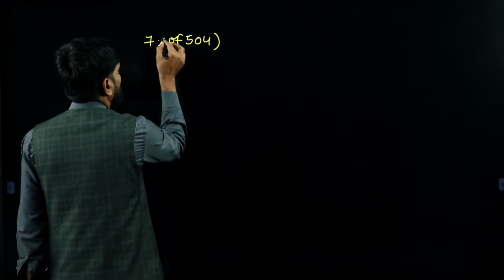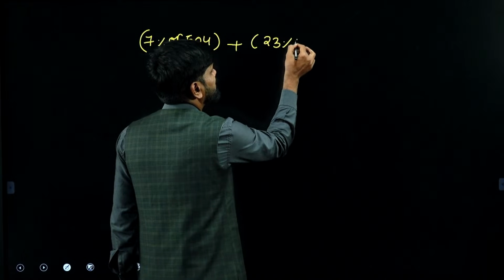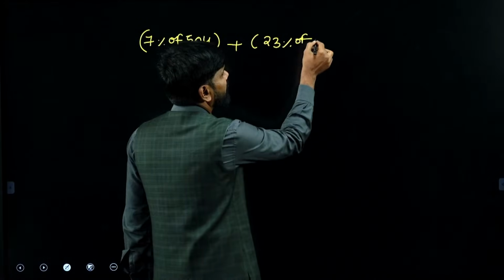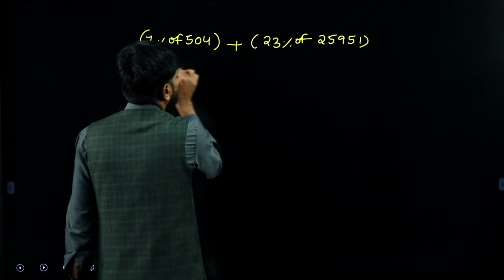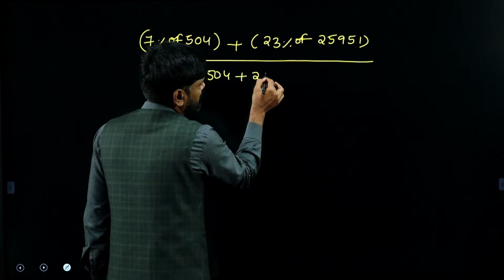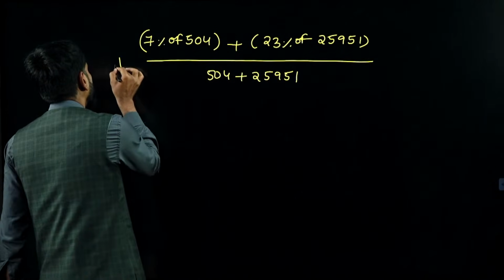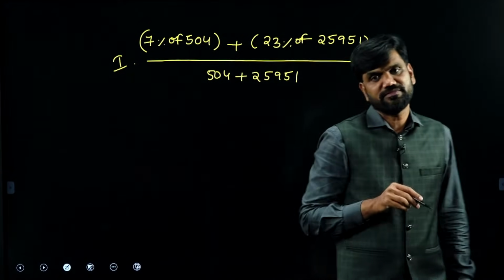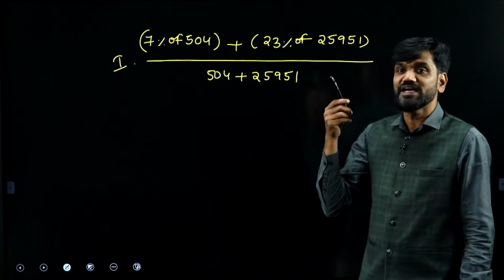7% of 504 are in grade 3 plus 23% of 25951 are in grade 3, divided by total, which is 504 plus 25,951. This is the fundamental mistake people did. Even though technically it is correct, strategically this is not recommended, because even with a virtual calculator it is not that easy.